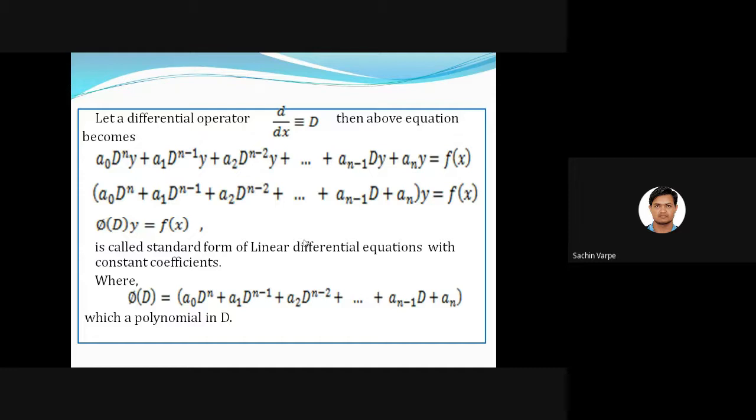You have discussed several techniques to solve the ordinary differential equation of first order, first degree, like variable separable form, then homogeneous, non-homogeneous, exact, non-exact, right? Linear, non-linear, and so on. So in all those techniques, are you using integration only? Actually, integration is the basic thing there. Different techniques like first order linear, then Bernoulli's, homogeneous, we are applying integration. Integration is the basic thing.